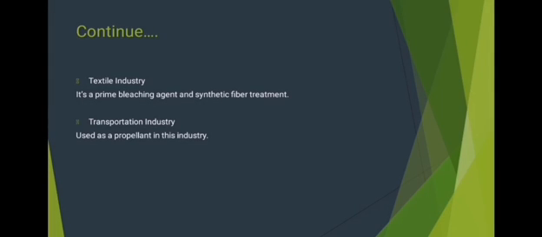In the textile industry, it is the prime bleaching agent in natural and synthetic fibers treatment, which include wool, linen, cotton, silk, and rayon. It gives the fibers a high degree of brightness while at the same time preserving their mechanical properties. In the transportation industry, it is used as a propellant, for instance, in hypergolic bipropellant engines, which are used in monopropellant systems, and launch vehicles use high concentration hydrogen peroxide.